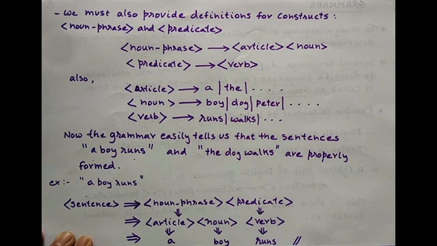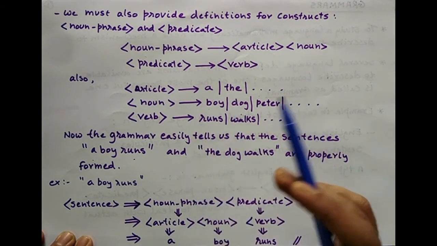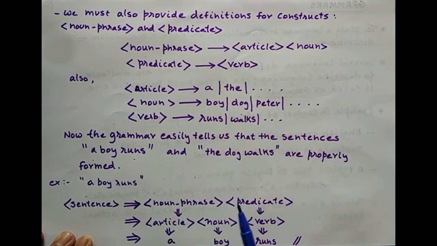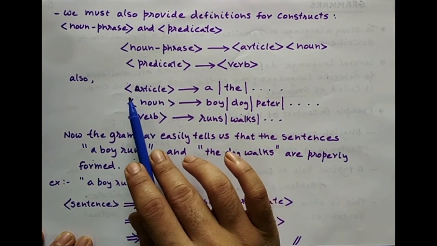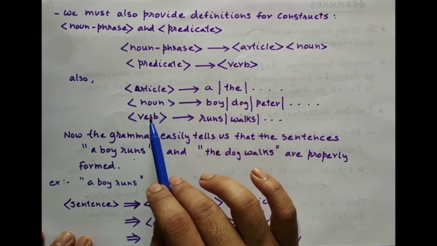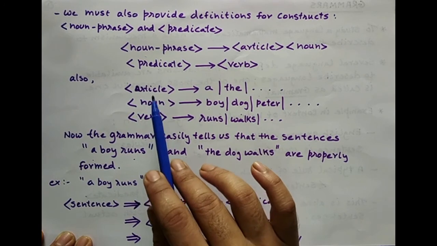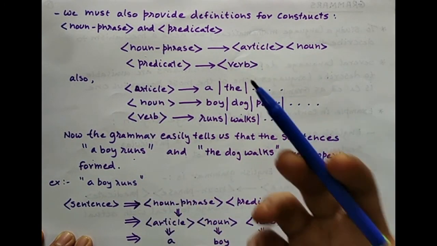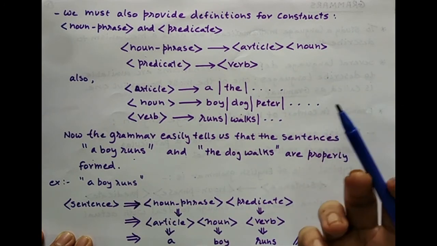Okay, now please notice that there are two kinds of elements whenever we have rules. If you see elements like article, noun, verb, these are something like variables. A variable is basically a container that can have different values stored, right?